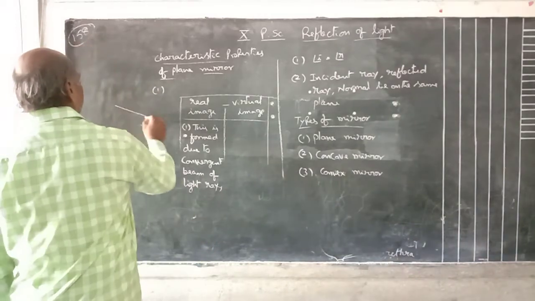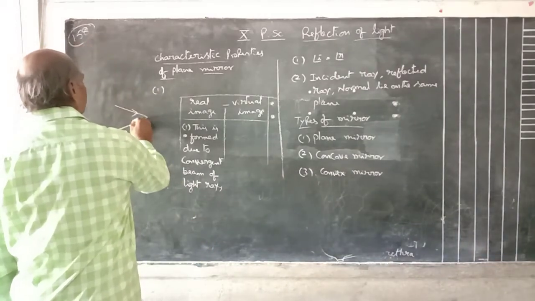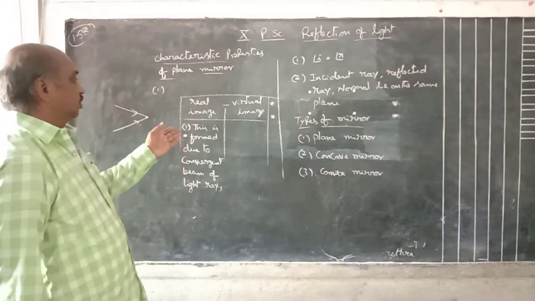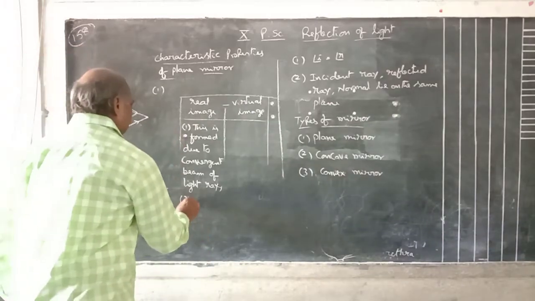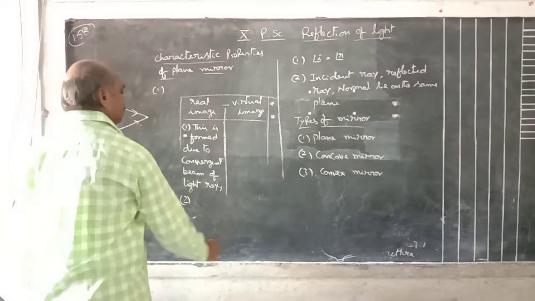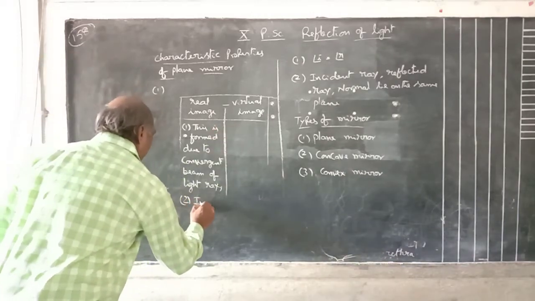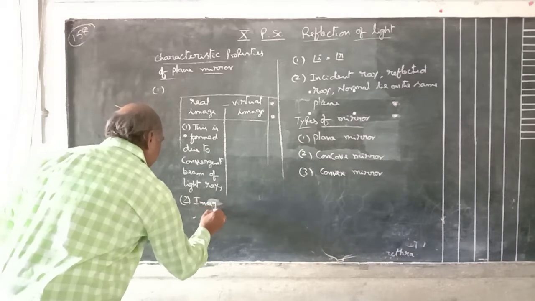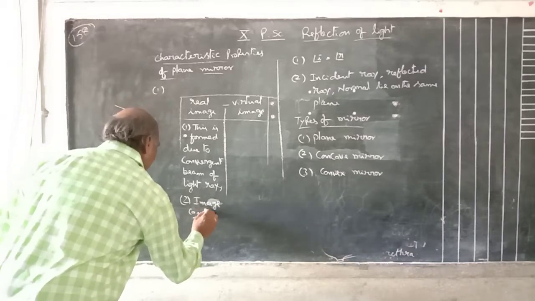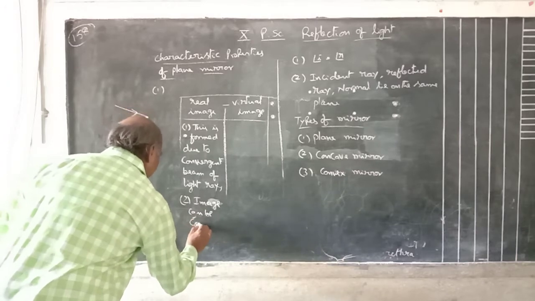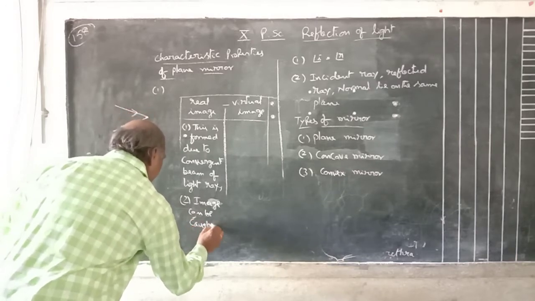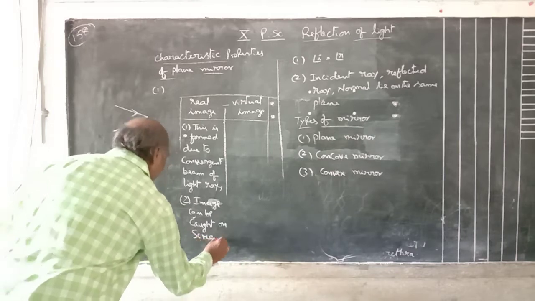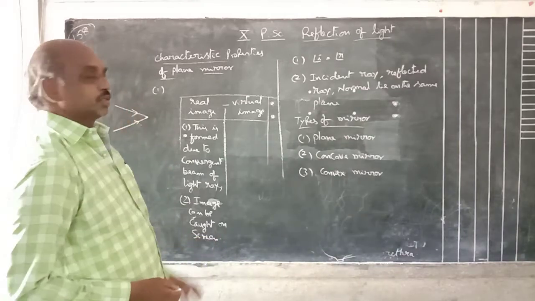Convergent beam: the light rays meet at one point. And second one is, the image can be caught on the screen.